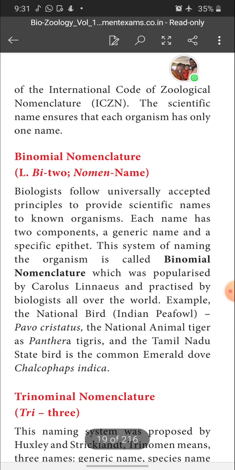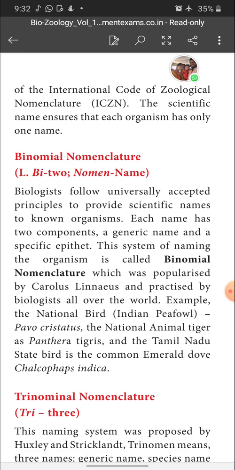Binomial nomenclature. Biologists follow universally accepted principles to provide scientific names to known organisms. The principles we are going to see later, children, in the next topic.